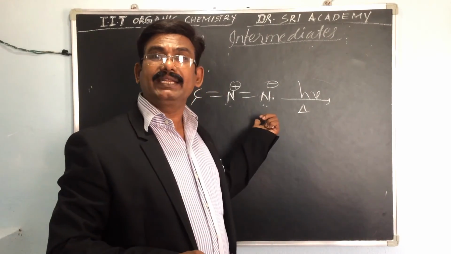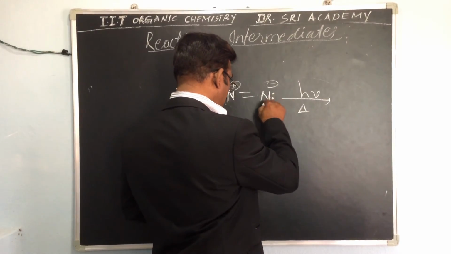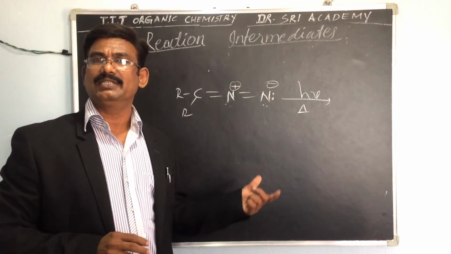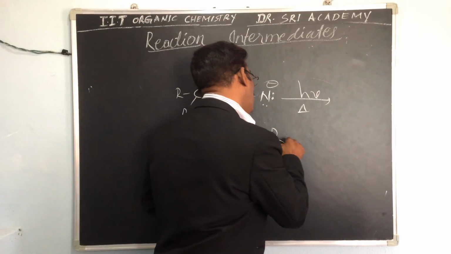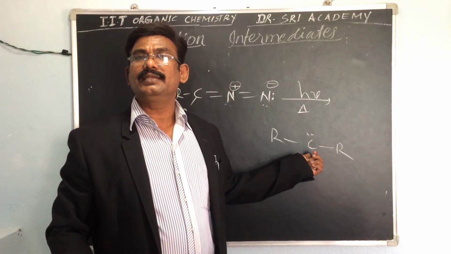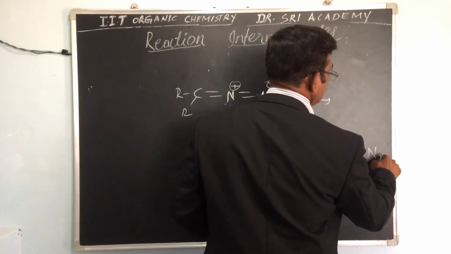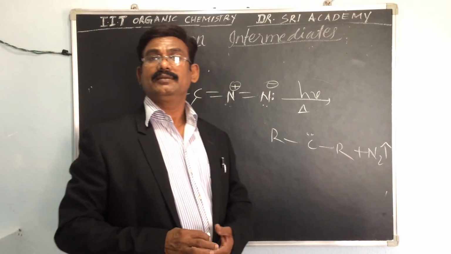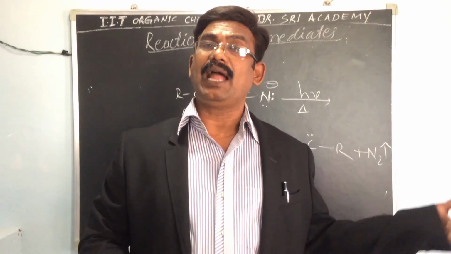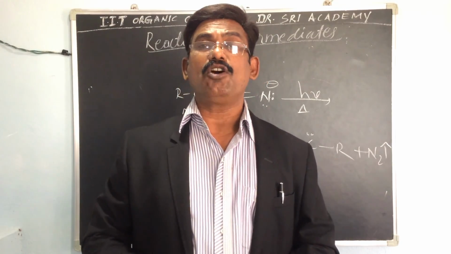It will break down the double bond. The double bond will break down here. So what compound is formed? Singlet nitrene formation takes place. The singlet nitrene is this one. So this is the generation of nitrenes, either by elimination or breakdown of certain double bond compounds.